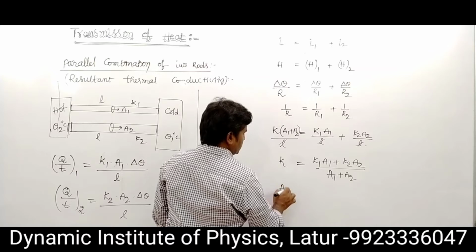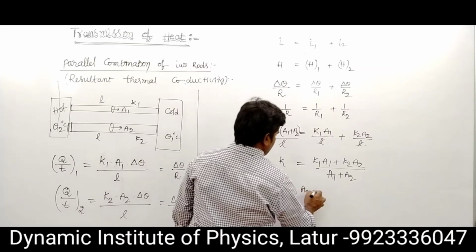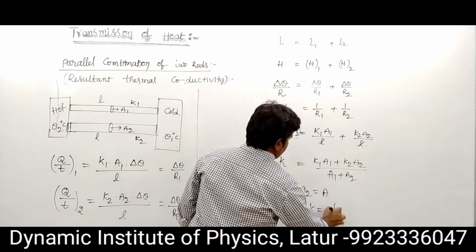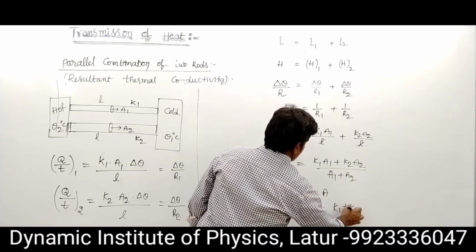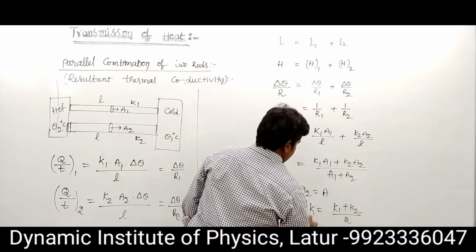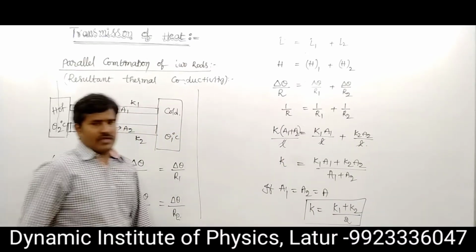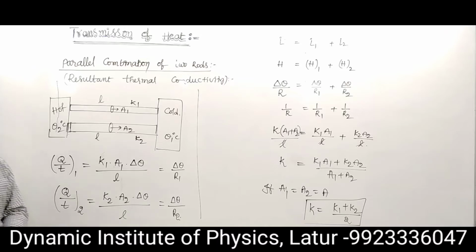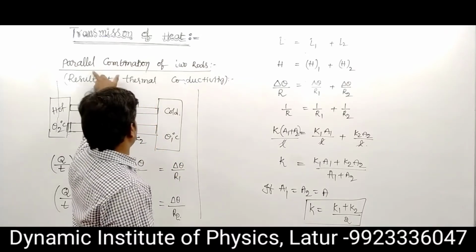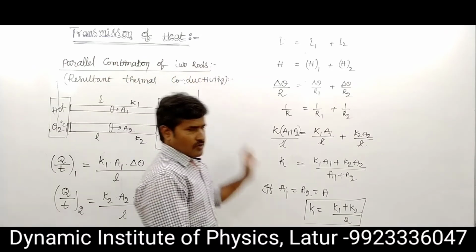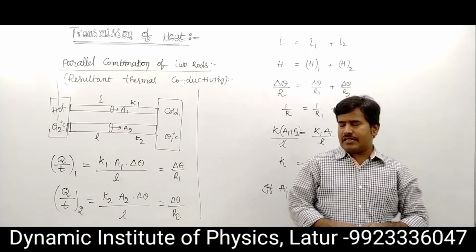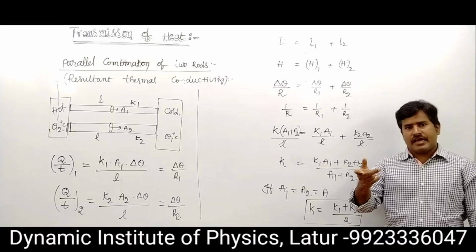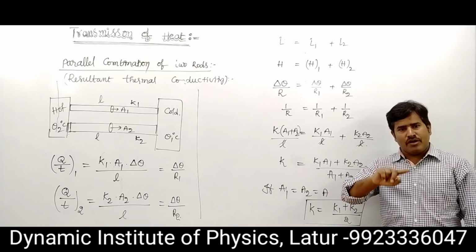If A1 equals A2, then K is written as K1 plus K2 upon 2. This is the coefficient of thermal conduction, or thermal conductivity, in a parallel combination of two rods. When two rods are connected in parallel, the resultant equals K1 plus K2 by 2. In series combination, it is 2 K1 K2 upon K1 plus K2.